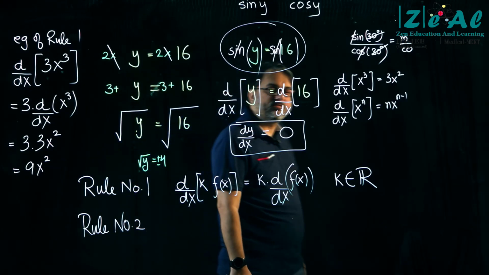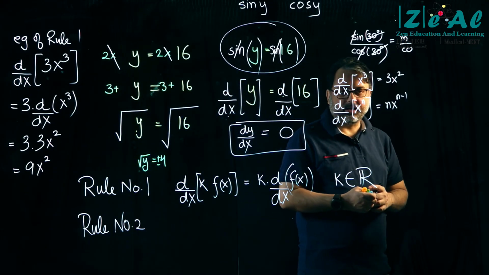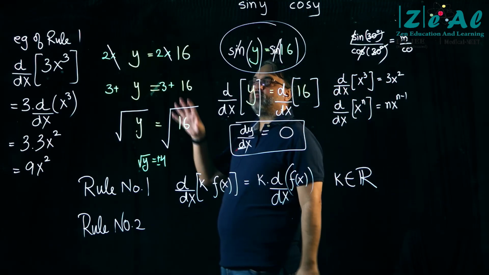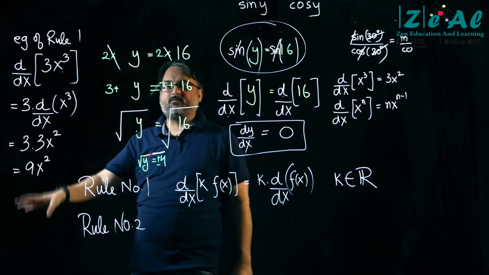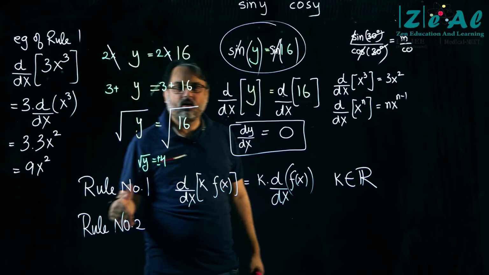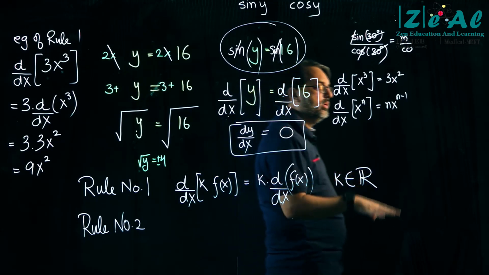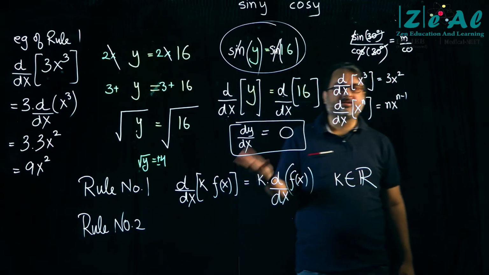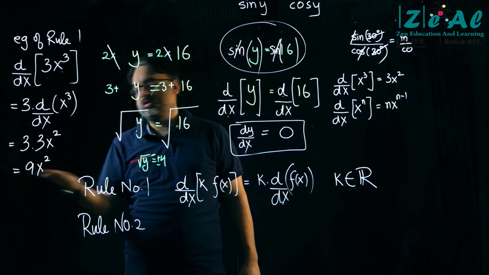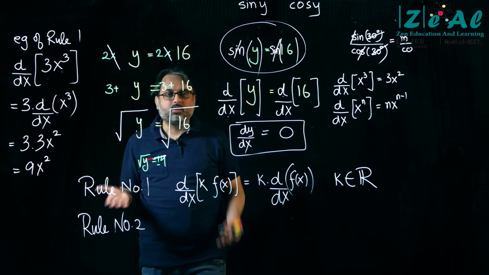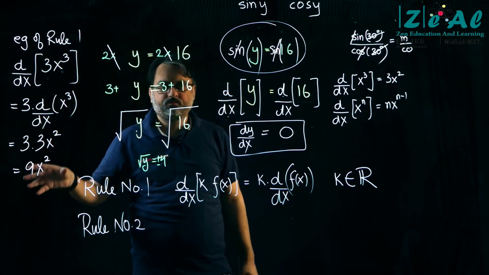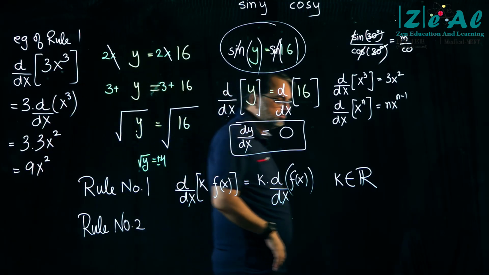So the slope of the graph given by the curve y is equal to 3x cube will be equal to 9x square. I am going to use this phrase less and less now. Slowly, I will stop saying this, and I will simply keep on saying that d by dx of 3x cube is equal to 9x square. Right? Because that sentence is long, this is short.